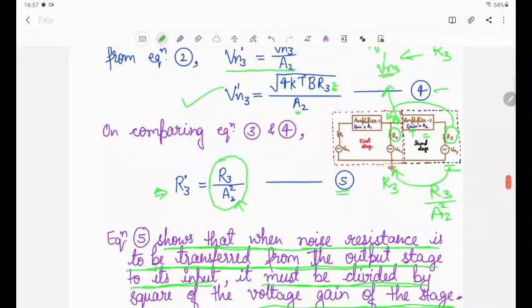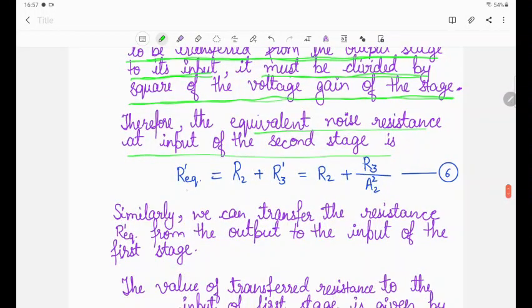So what will be the equivalent resistance at the output of amplifier 1? That will be R equivalent' is equal to R2 plus R3'. Therefore the equivalent noise resistance at the input of the second stage, or you can say the output of the first stage, will be R2 plus R3', and R3' we have already calculated, so R2 plus R3 divided by A2 square. Let's say this is equation number 6.